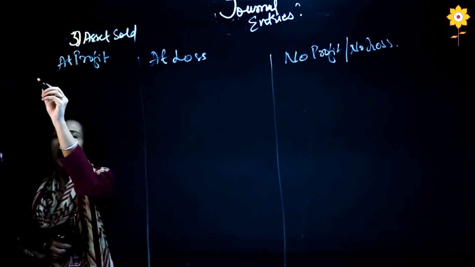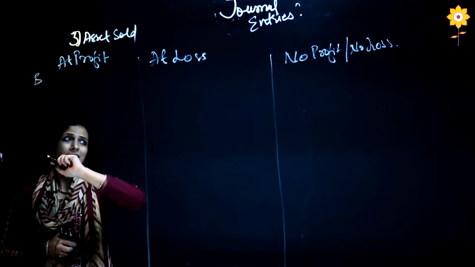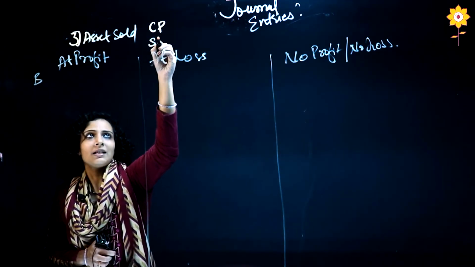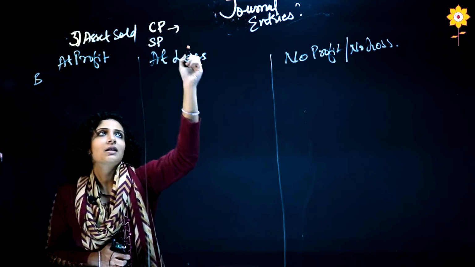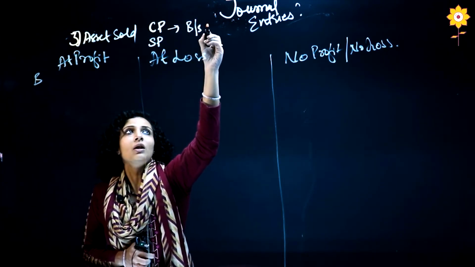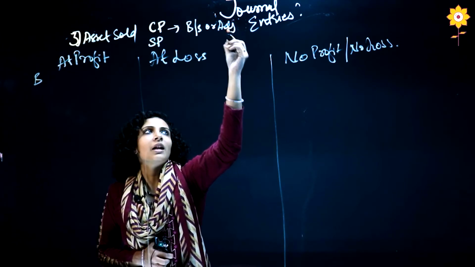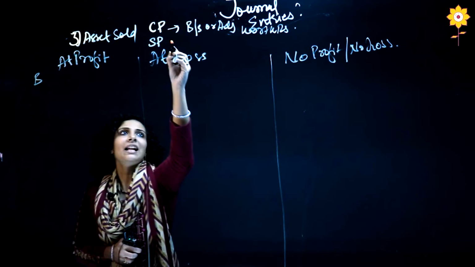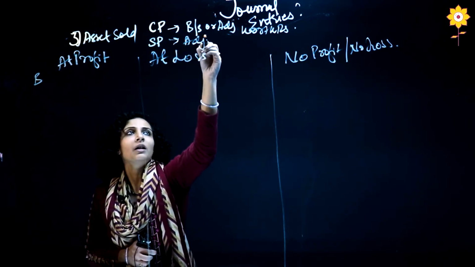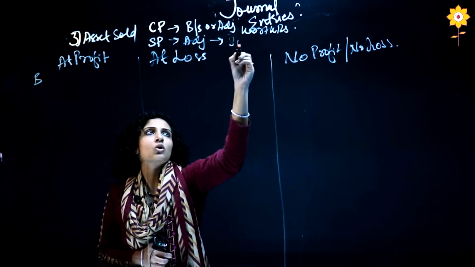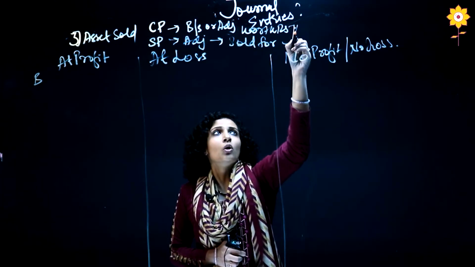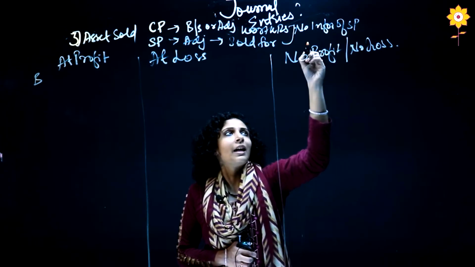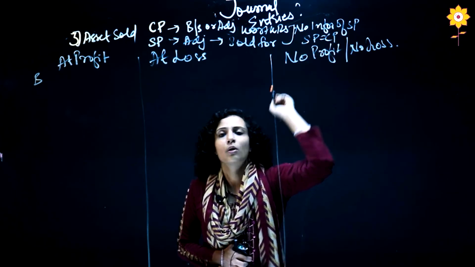Now, let us take the example. First of all, before we start, always remember one thing, that we need cost price and selling price. Cost price is always there in the balance sheet, or in adjustment there will be the words worth rupees, and selling price is always in adjustment, which will be given as sold for, and if no information is given of selling price, then selling price is equal to cost price.